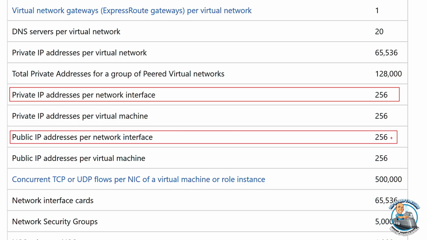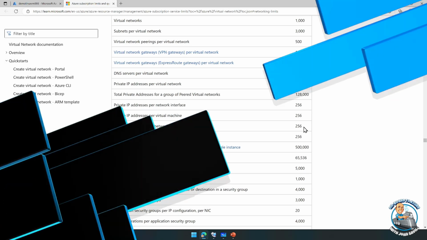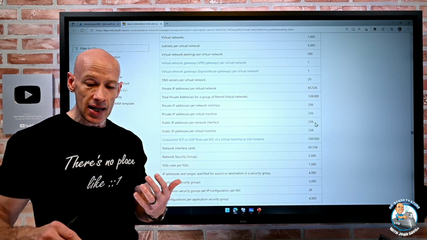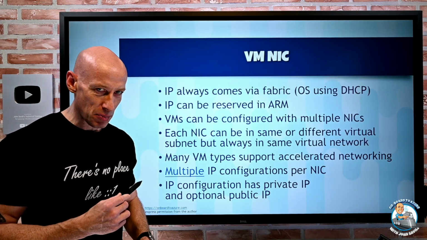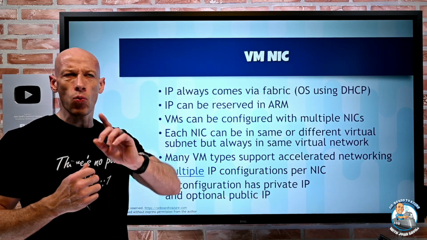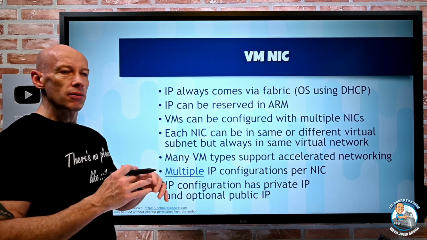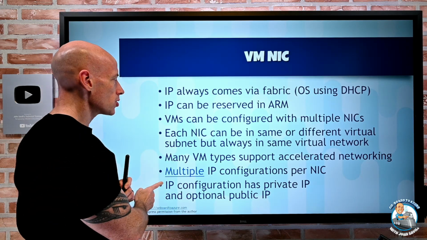So I could have a lot of different IPs per NIC if I wanted to. Now, these are really focused around IPv4. IPv6 today has some very different limitations from that. It's nowhere close to those numbers. In fact, I think it's one today. I think you can have one IPv6 today. But I'm sure over time that will change.